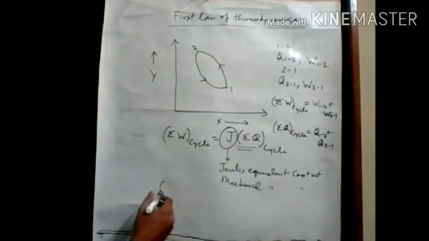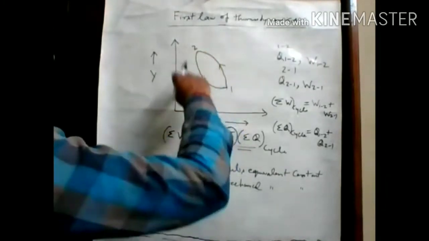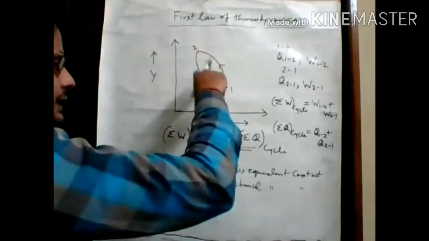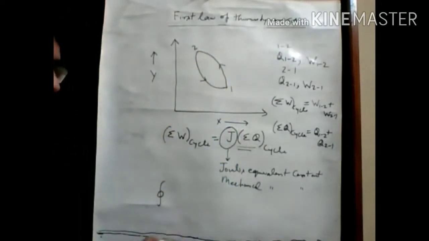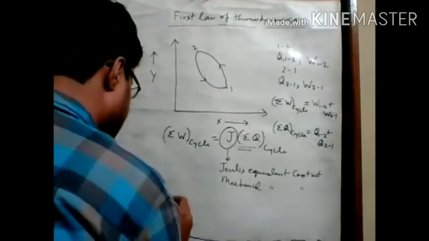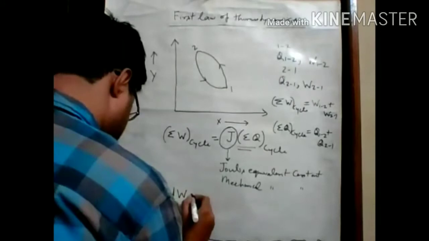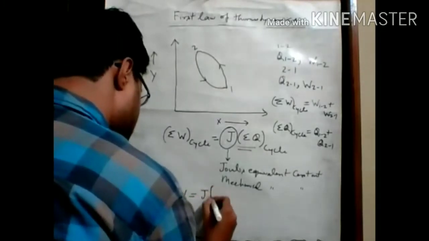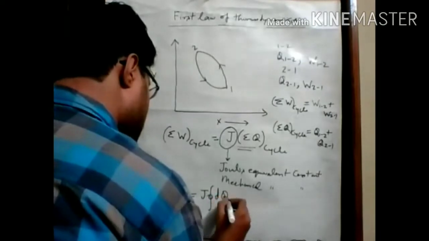This is the symbol which represents the cyclic integral, because here we are talking about the total cycle value. So this is the sign of the cyclic integral. So the cyclic integral of dW is equal to J times the cyclic integral of dQ.